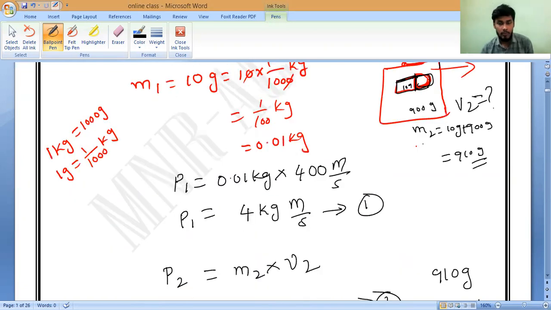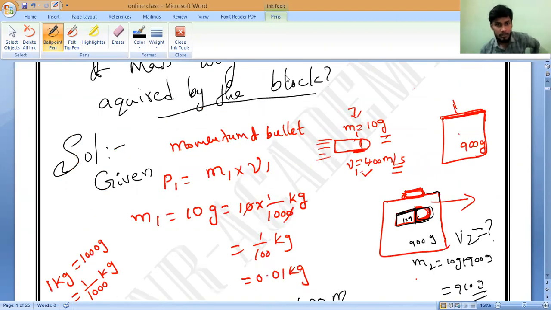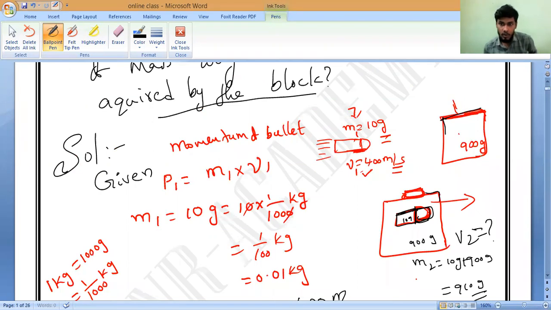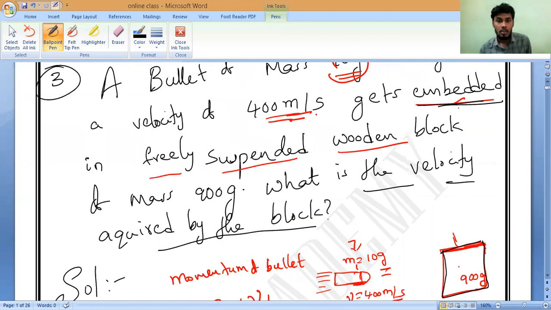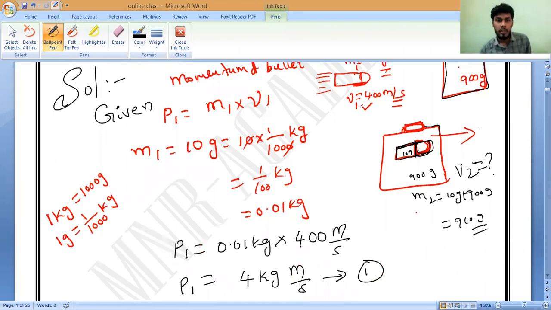Diagrams you have to draw. If you understand the diagrams, you can easily solve. So one freely suspended wooden block is there. For that, a bullet will go and hit it. So what is the velocity acquired by it, they are asking. If the bullet comes outside, no need to add mass. Bullet is embedded means it will stick inside, so we are adding the mass of the bullet also. Do you understand? Solve it, try to solve on your own. Very simple.